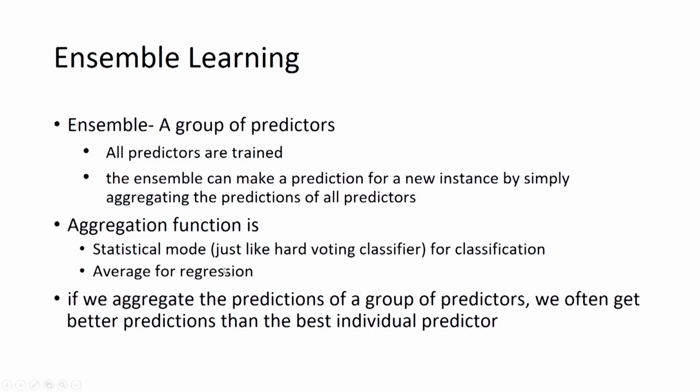This is called a hard voting classifier, meaning the class that is getting more weight from the predictors, that class we will give as an output.